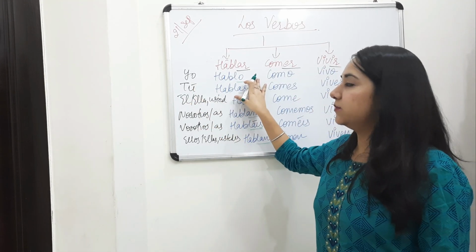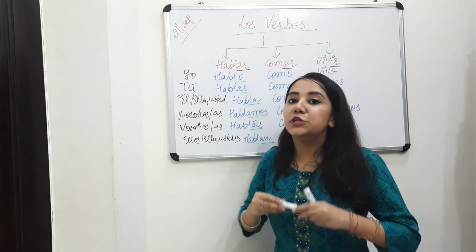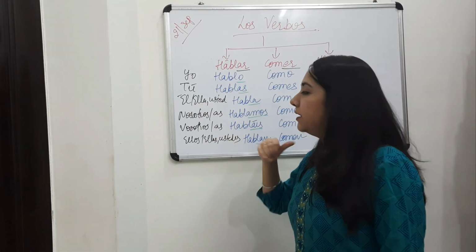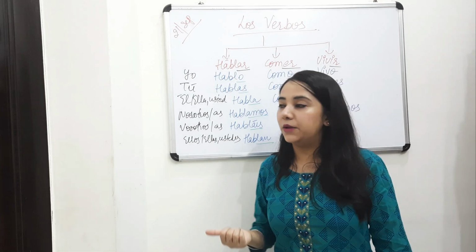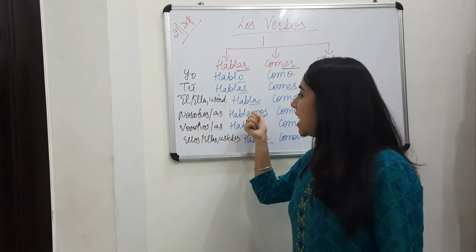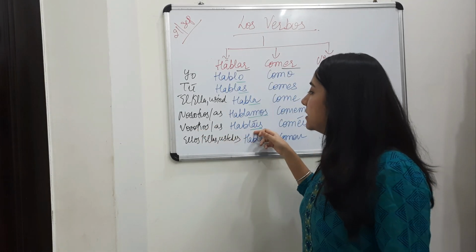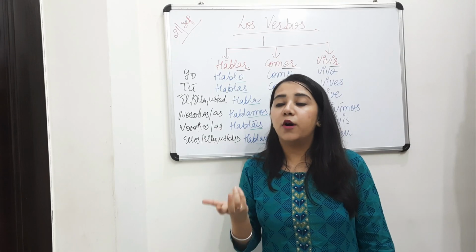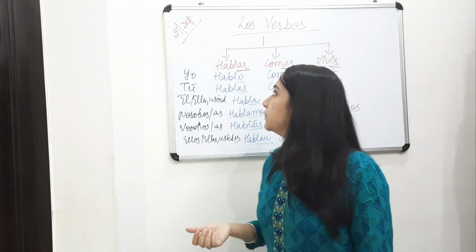Yo means I, hablar means to speak or to talk. So, I speak. Tú hablas, you speak. Él habla means he speaks. Ella habla means she speaks. Usted habla is you speak in a formal way. Nosotros, nosotras hablamos, we speak. Vosotros, vosotras habláis, you all speak. Ellos, ellas hablan, they speak. Ustedes hablan, you all speak in a formal way.